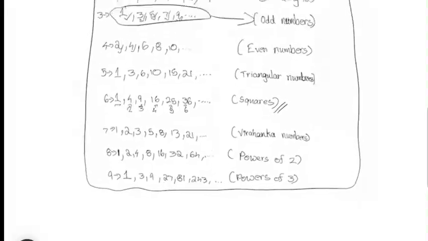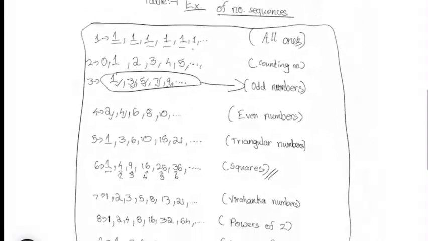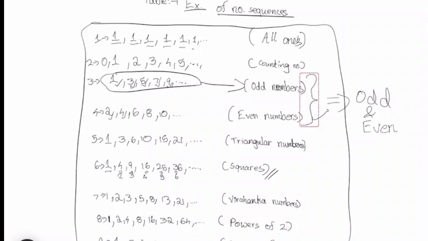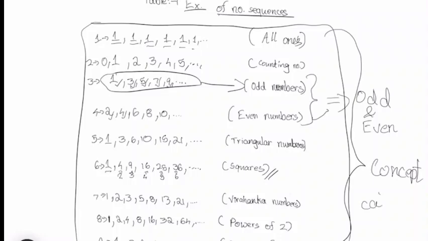You need to learn the concept, just like I told you the concept of odd and even numbers and the difference between them. In the same way, for every concept you need to learn the concept, because you're not supposed to mug up in math. Everything is based upon your calculations.